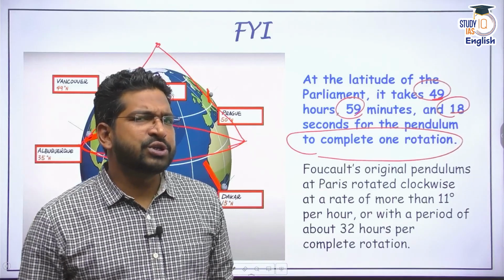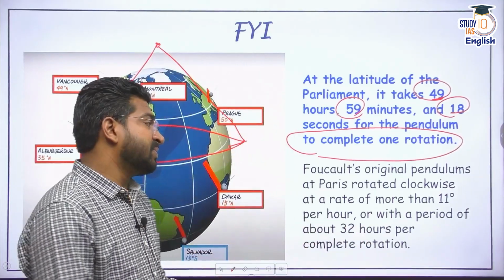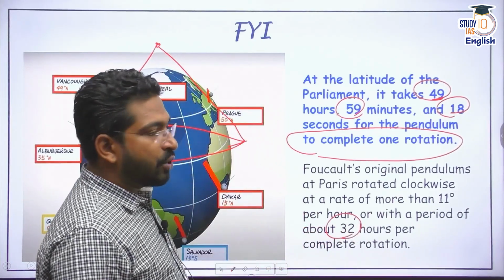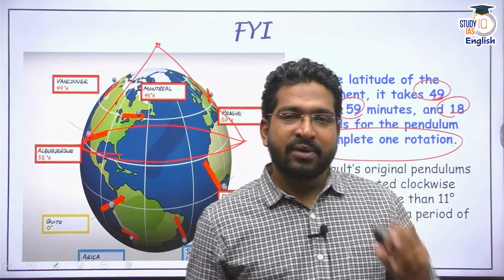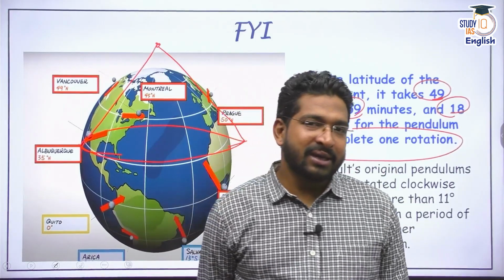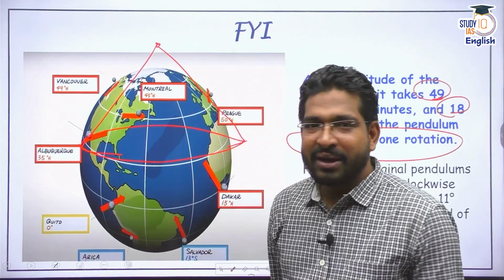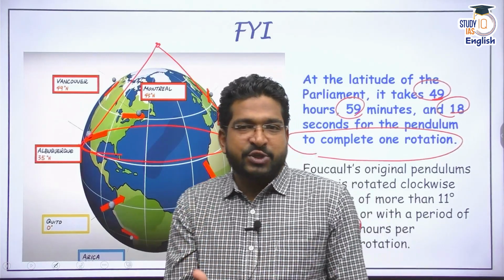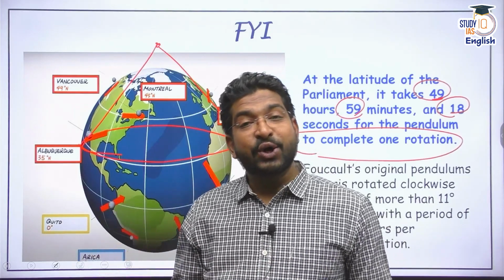The original Foucault pendulum, which was set up in Paris to show the results of the experiment, completed one rotation in about 32 hours. All right. So this is the history of the Foucault pendulum. When you visit the Parliament, do go there, do watch it, and try to study, right? Develop your scientific temper. That's why I told you, when I was reading this topic, it actually piqued my interest. I was reading it, and it's a very wonderful experience. Some historical experiment now in my Parliament building also.